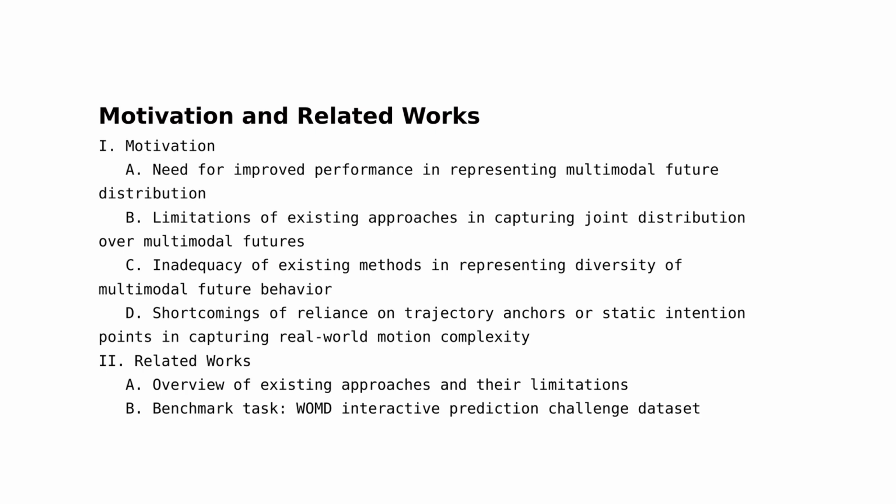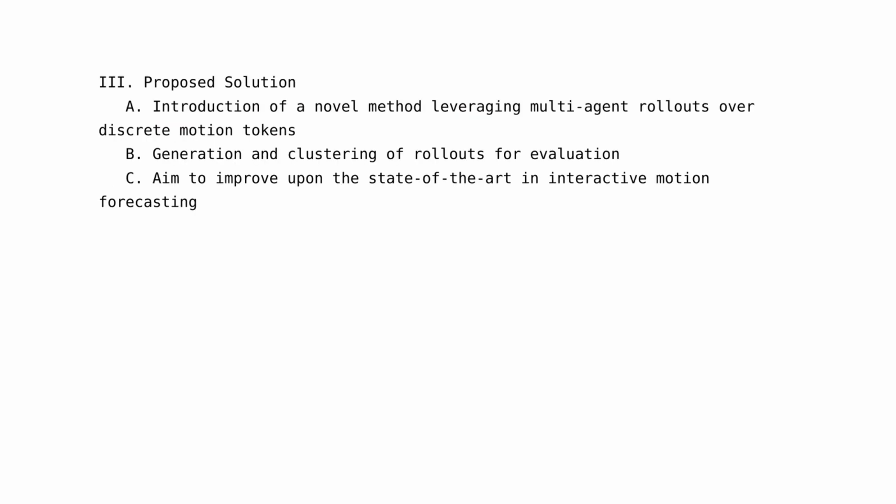of real-world motion. To address these limitations, this research introduces a novel method that leverages multi-agent rollouts over discrete motion tokens. This method allows for a more comprehensive and accurate representation of the joint distribution over multimodal futures, thereby improving the performance of interactive motion forecasting.